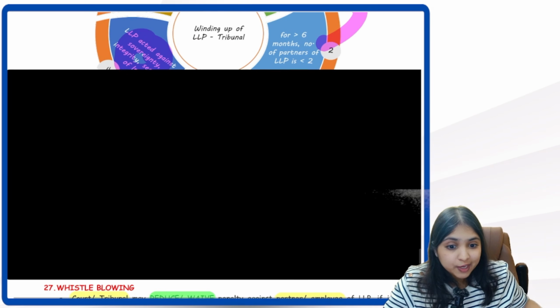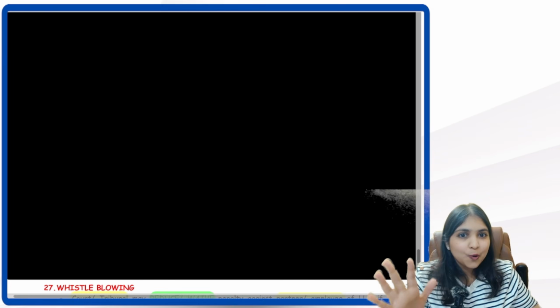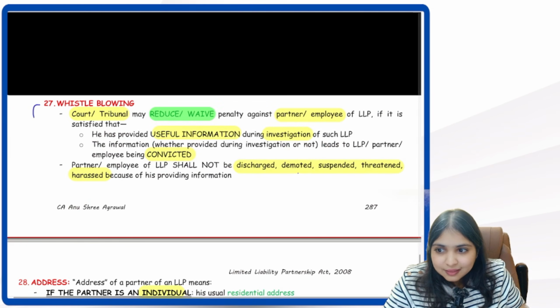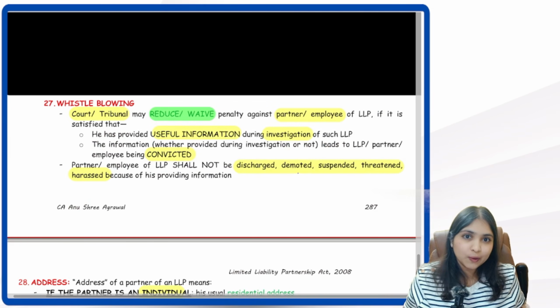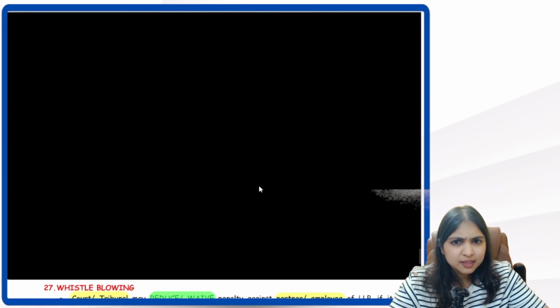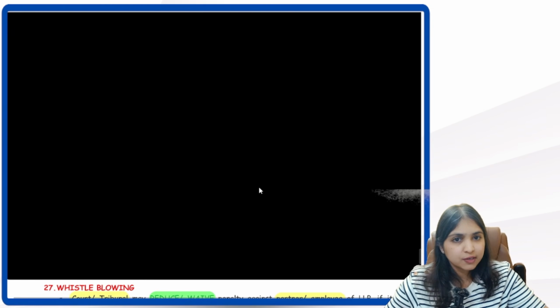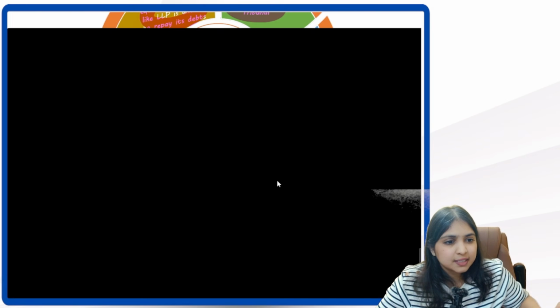I'm not sure if you're aware of this, but in Jan 25 examination, a full-blown 5 marks question was asked just from this much concept of whistleblowing. Okay. So listen to me carefully. It's important. I'll help you understand. I'll give you one example first and then we will come to the situation. The example is relating to cricket. You will be able to understand it very easily that way.